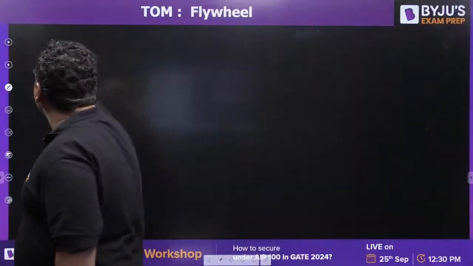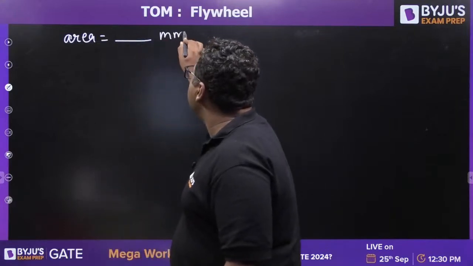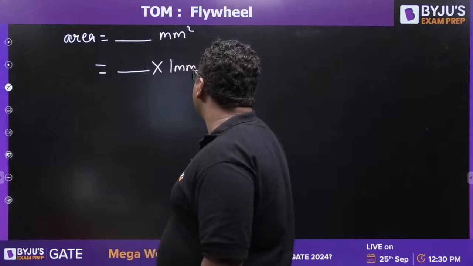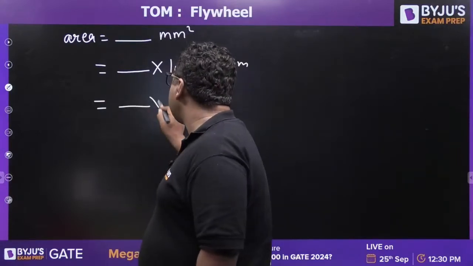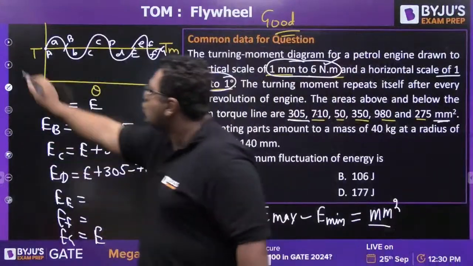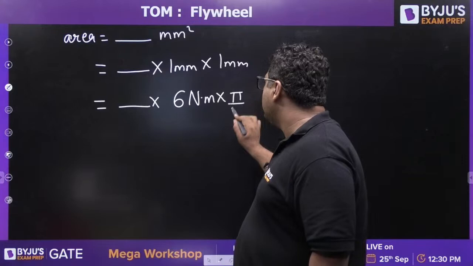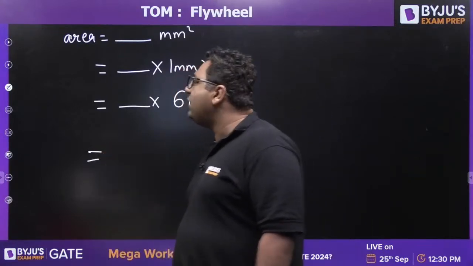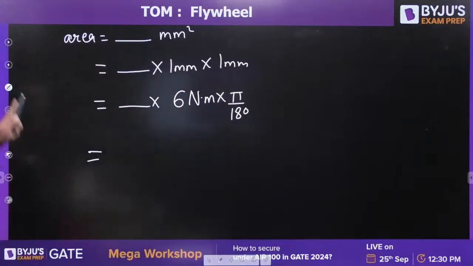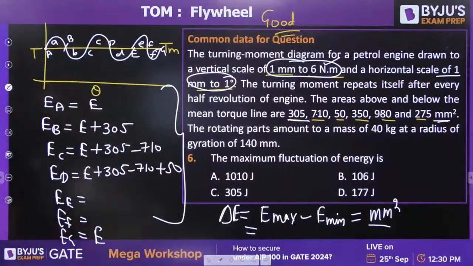You just need to find out the energy in area. Once you get it in area, let us say it is coming as some mm square, just multiply this by 1 mm into 1 mm. First of all, the vertical scale is given as 6 Newton meter, so you will multiply it with 6 Newton meter into pi by 180. This will give you the value of delta E. Very good Kartikeya, Midun, Kiran, Manas, everyone has done it. So first of all, tell me what you are getting as E max minus E min in terms of area.